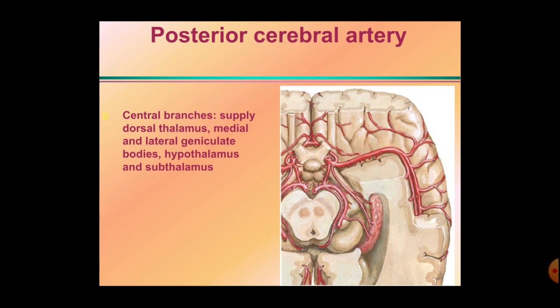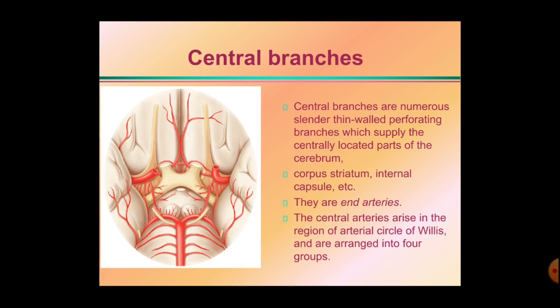Okay, so we have seen here the central branches as well as the cortical branches of the posterior cerebral artery. We have seen all the 15 branches arising from the three main arteries. Now we will discuss the central branches arising from the circle of Willis. Central branches are numerous. These are thin slanted branches, also called the perforating branches. They supply the centrally located parts of the cerebrum. They supply the corpus striatum, internal capsule, and they are also called the end arteries.